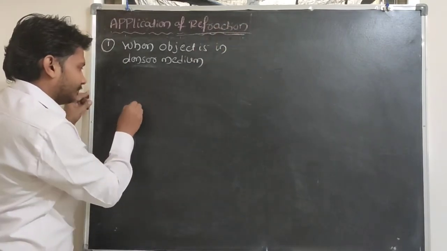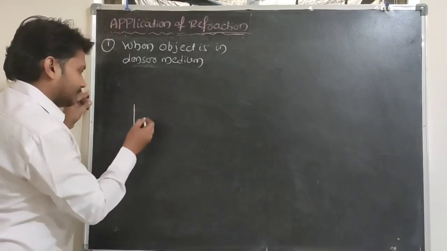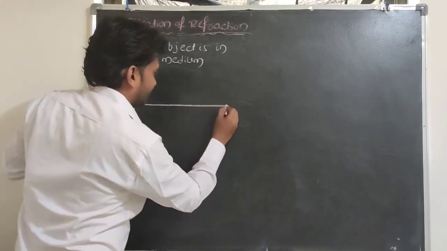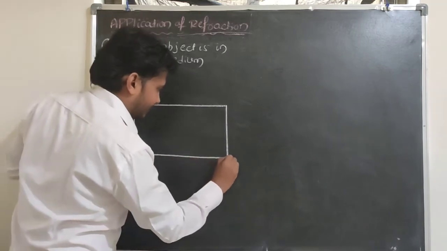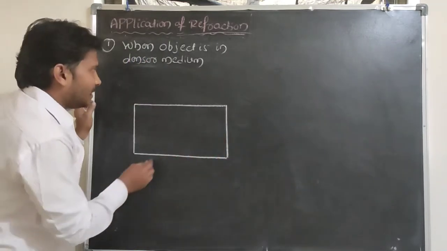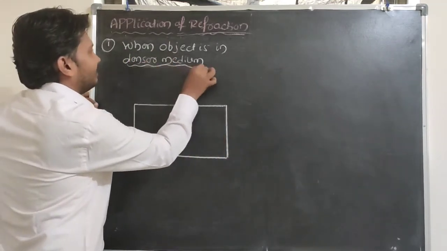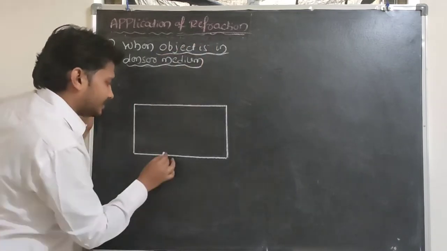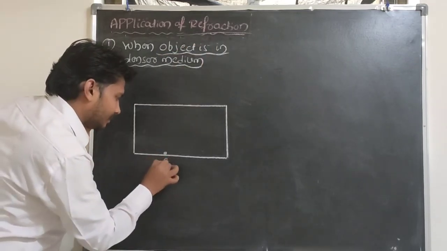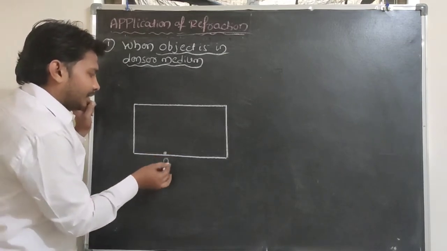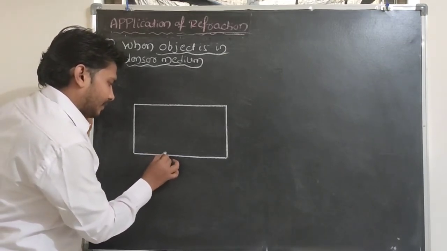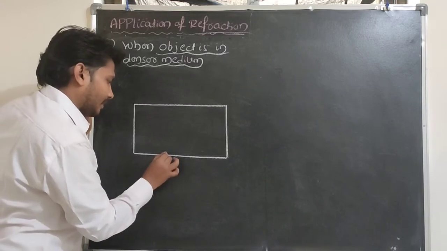For example, this is one glass surface, or you can consider this is one container filled with water. The object is in the denser medium. Let the ray of light be traveling from the denser medium to a rarer medium.